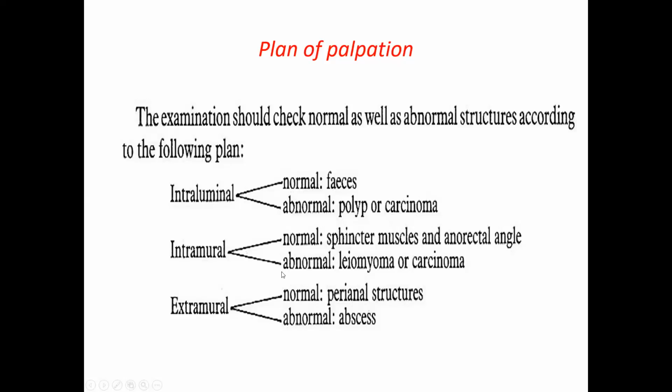When these two things are normal, palpate outside the anal canal and rectum for any perianal structures and abscesses. If an ischiorectal abscess is there, it will form an indurated area outside the wall, or if any pelvic abscess is there, it will bulge the anterior wall, or any pelvic masses are there, ovarian masses, malignant masses, etc. They can be found outside the wall. So with experience, you may be able to identify the location of the mass, intraluminal, in the wall, or outside the wall. That you must learn.